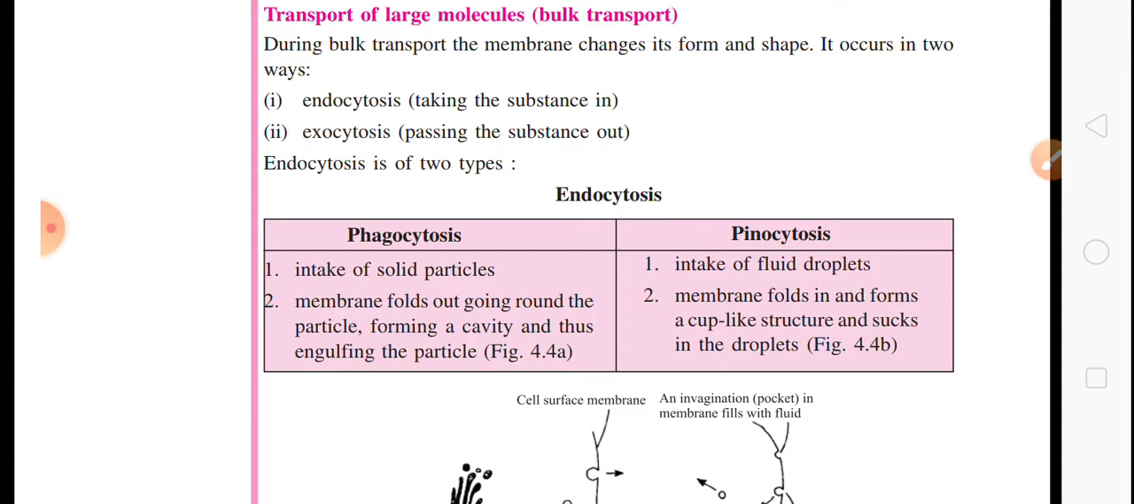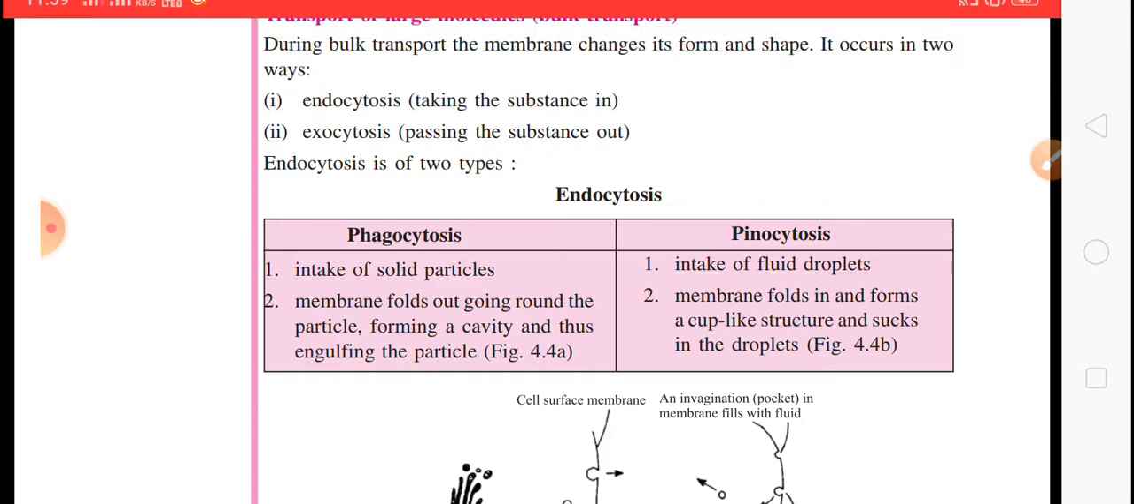Now we are going to discuss transport of large molecules, that is bulk transport. Yesterday we discussed active transport. As you know, active transport needs energy because in this process the movement of substances is from the lower concentration toward the higher concentration. That's why it needs energy, and this energy comes from ATP.